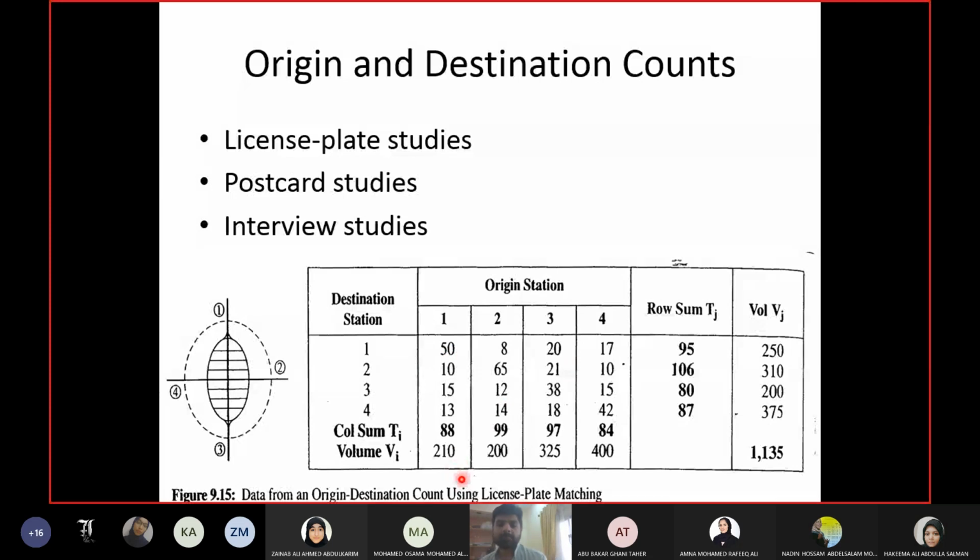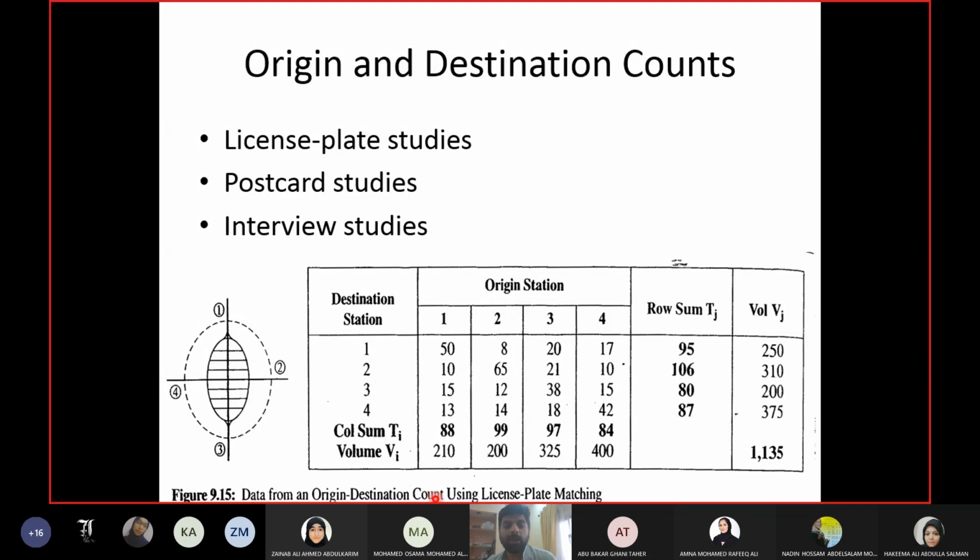So how do we conduct the volume study? Again, you will count the number of vehicles entering and exiting each area. Just count it. Go to the field and count the number of vehicles entering area 1. That was 250, destination at area 1. For area 2, 310. For area 3, 200, and area 4, 375.